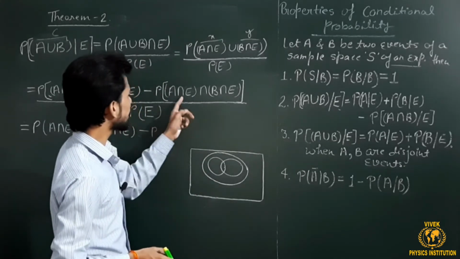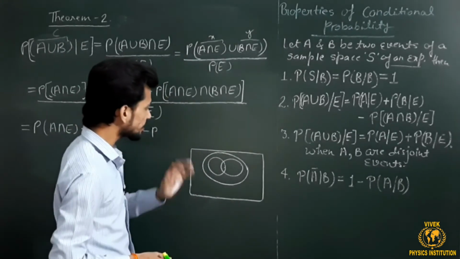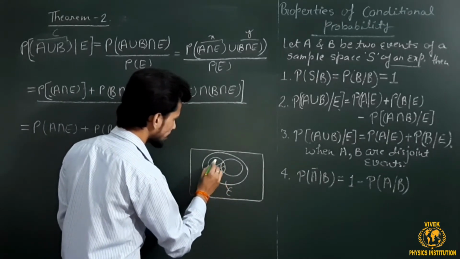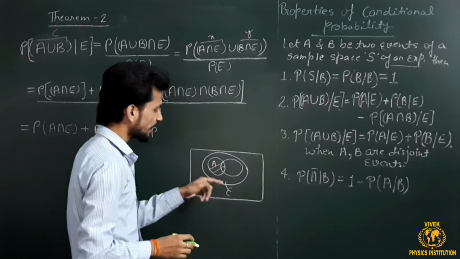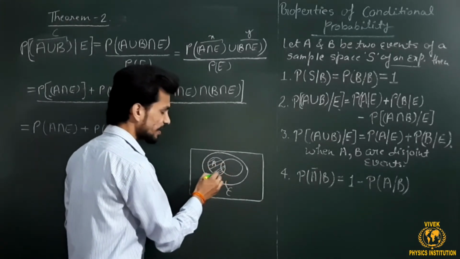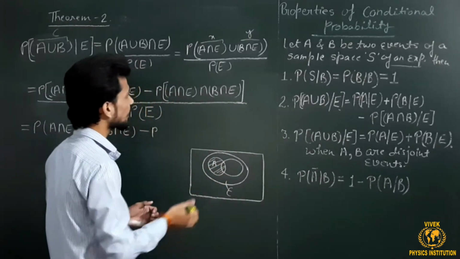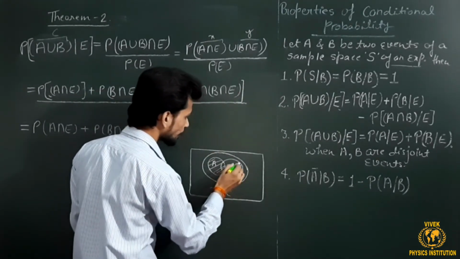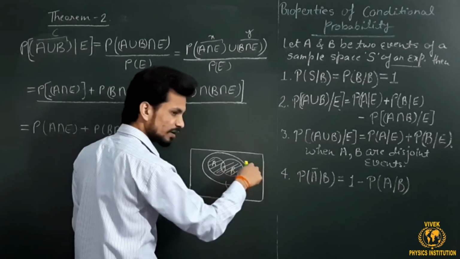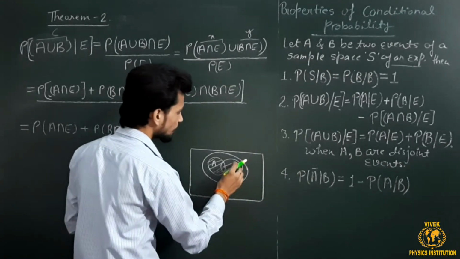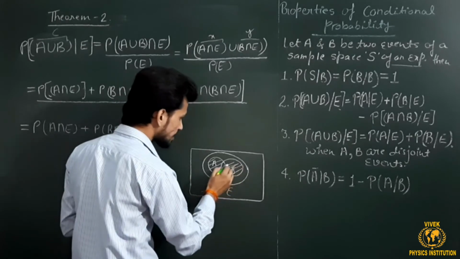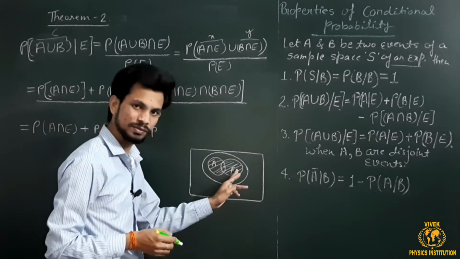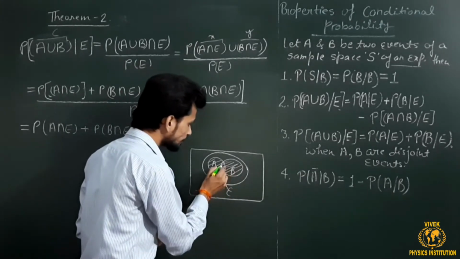What do I mean by A intersection E? A intersection E is nothing but this one value, because this is E and this is A. So the common in A and E is this one, A itself. And if I talk about B intersection E, then that is nothing but the same, this one, because this is the B set and the outer set is E. So B and E have common B itself. Now if I talk about the intersection of both, the intersection of both is this one.